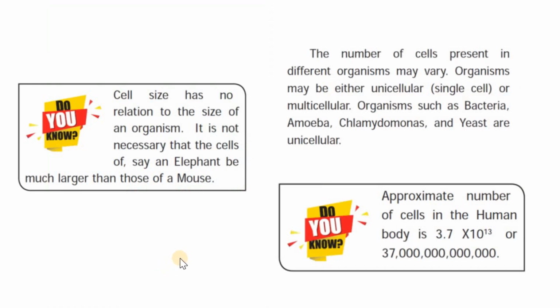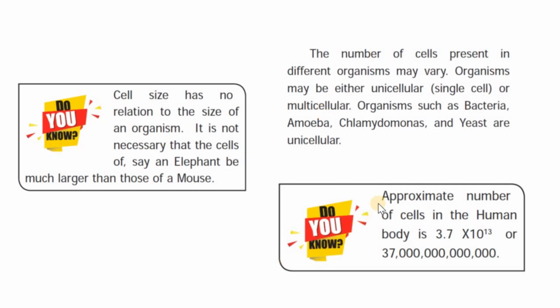You will also learn soon in this chapter that the cell size has no relation to the size of an organism. So you see, it is not necessary that the cells of, say, an elephant should be larger than that of a mouse. Actually, an elephant has more number of cells than that of a mouse. Of course, some of the cells will be different in each of the organisms. Here we have elephant and mouse, so some of the cells can be different. Now you see, the number of cells present in different organisms may vary. Some are unicellular, whereas others are multicellular, like us.